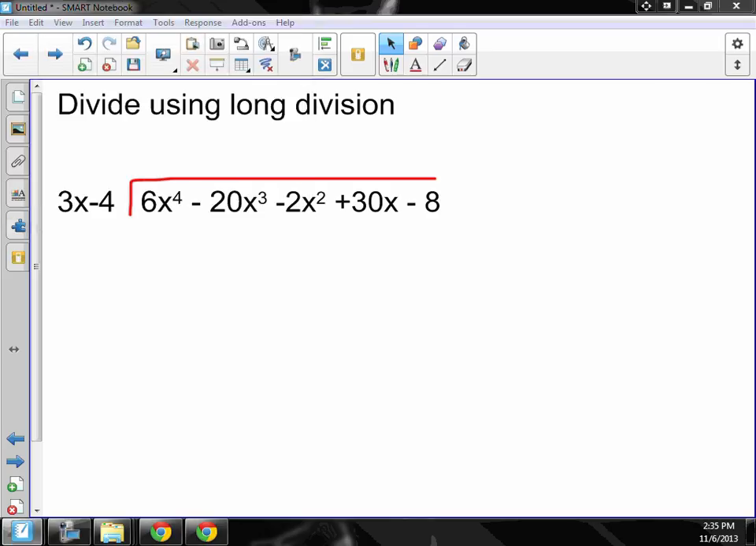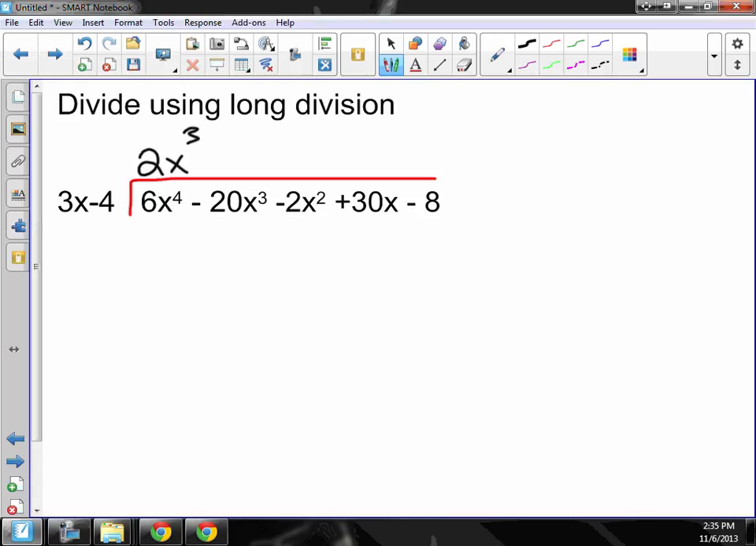So how many times does 3x go into 6x to the fourth? 2x to the third. So this is 6x to the fourth. 2x to the third times negative 4 is negative 8x to the third. Change the signs. That should cancel. So this is negative 12x to the third.